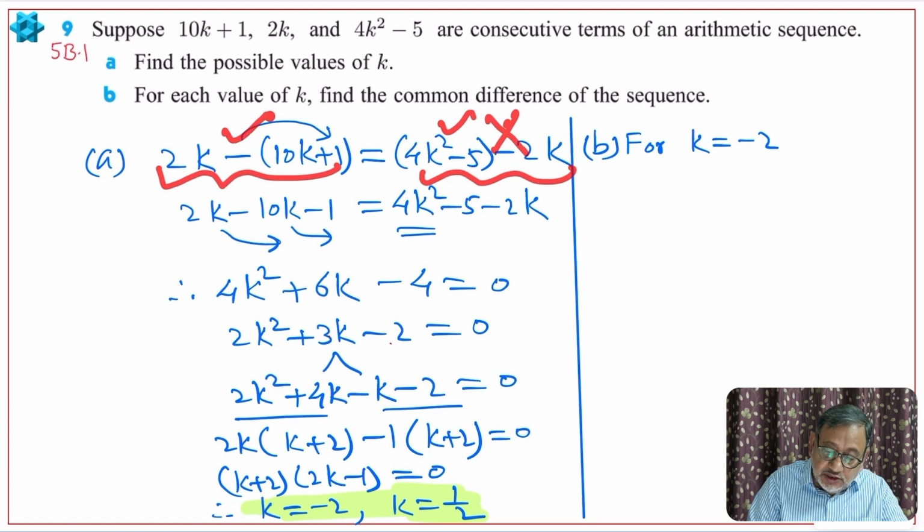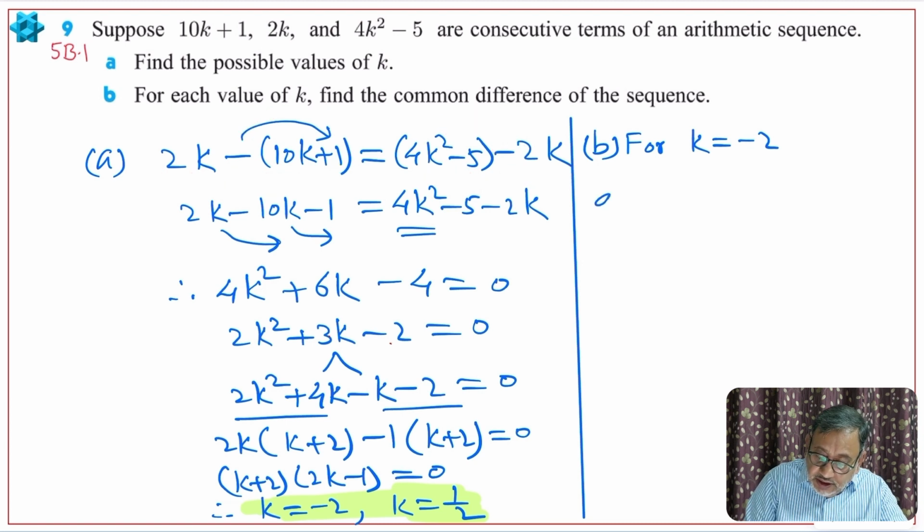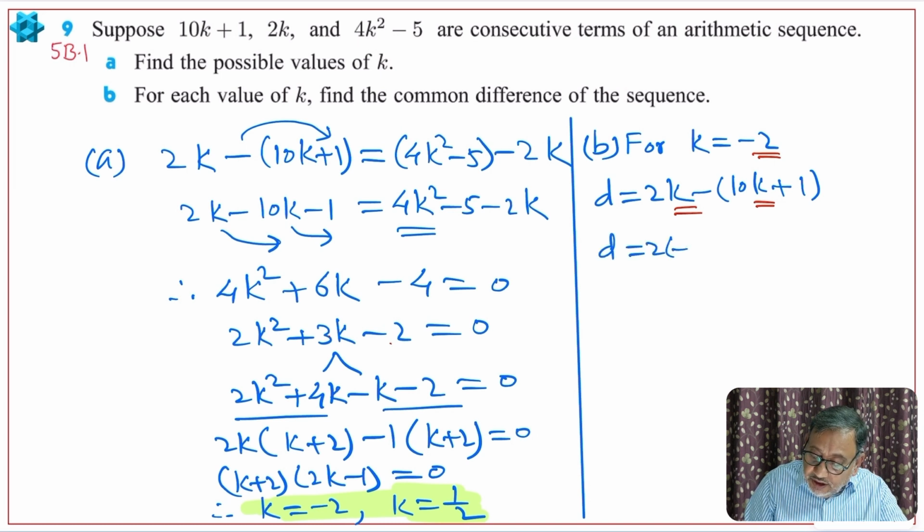Let us choose this. Okay, so D is 2k minus 10k plus 1. Replace k by negative 2, here, here. So that will give us D is equal to 2 into negative 2 minus 10 into negative 2 plus 1.